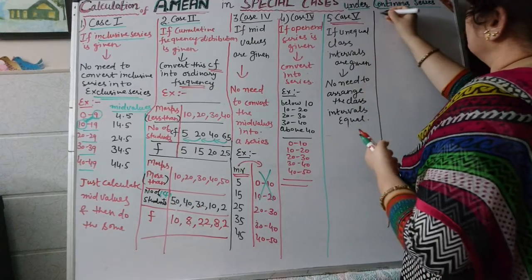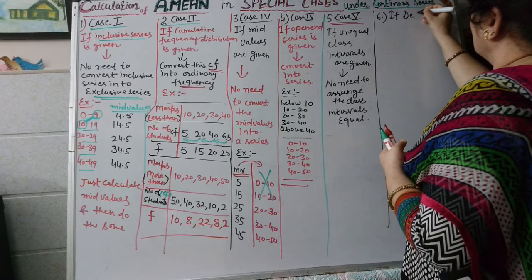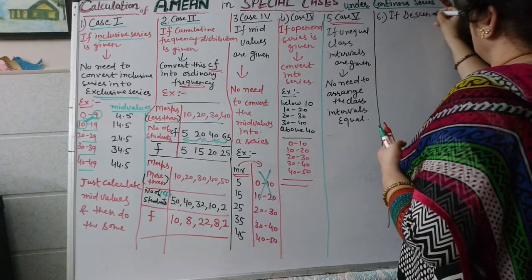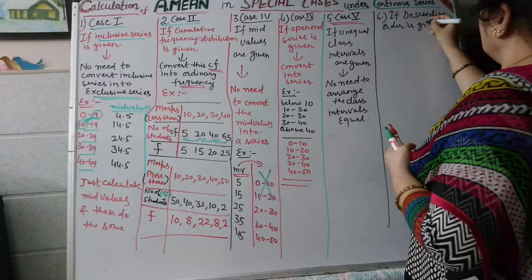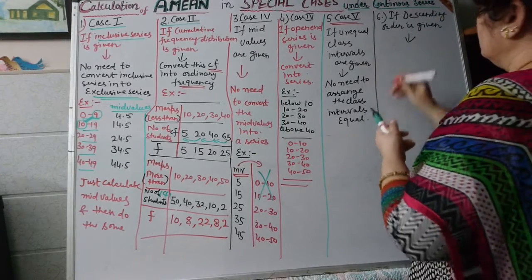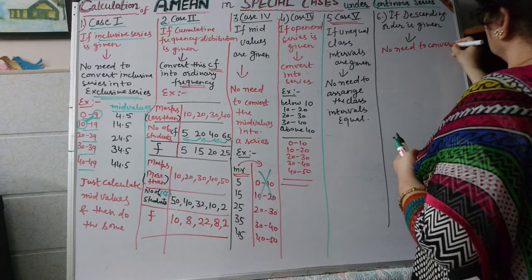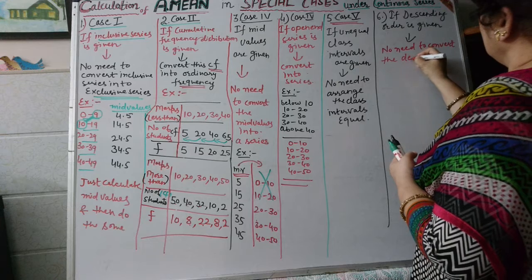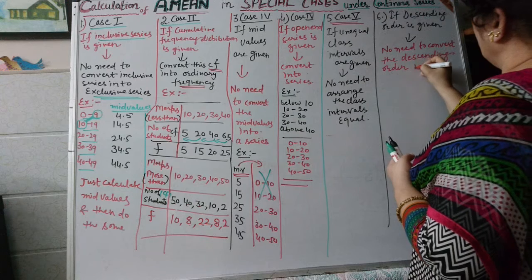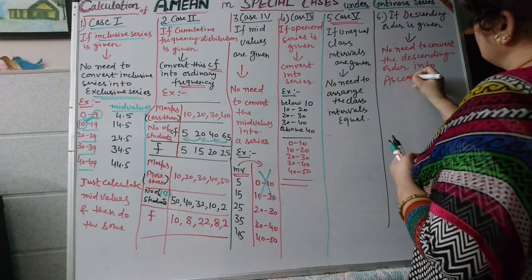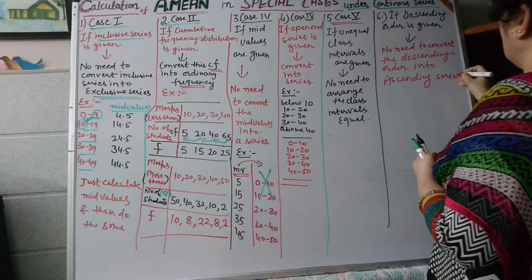And case sixth, if descending order is given, then there is no need to convert the descending order into ascending order.